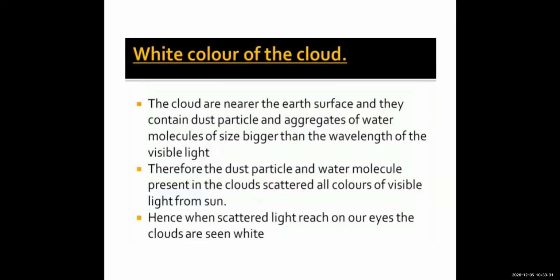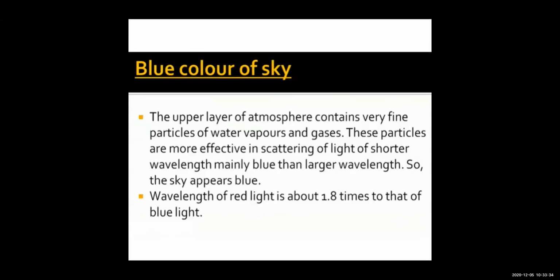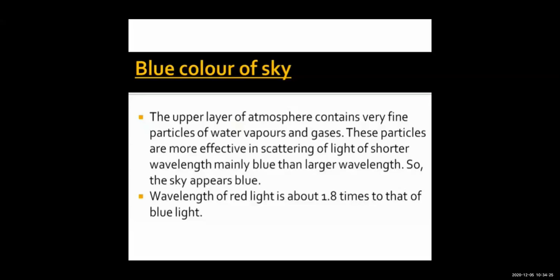Let's move to the next point, and that is the blue color of the sky. And that is, children, blue color of the sky. Now let's see why the color of the sky is blue, because clouds appear white but the sky appears to be blue. Why does this happen? Now we know, children, that when the scatterer size is fine, meaning it is small, then the blue color light would be scattered the most. So this might be the reason, right, children? So let's see it.